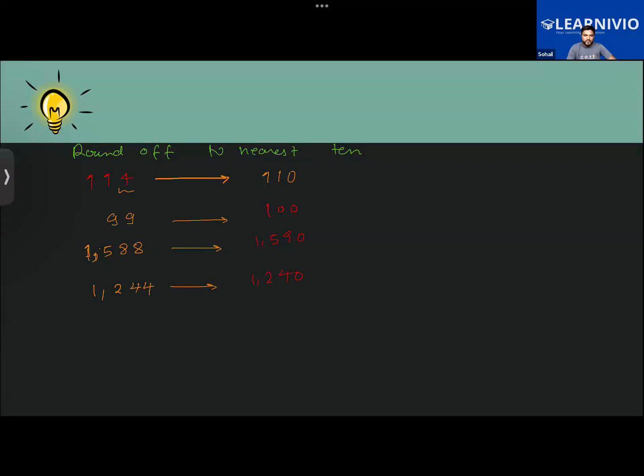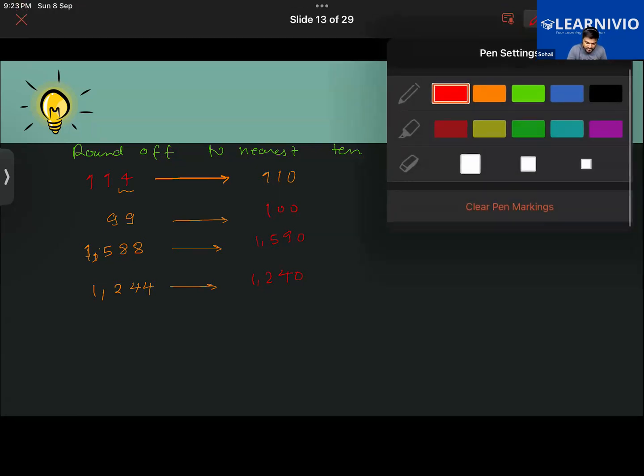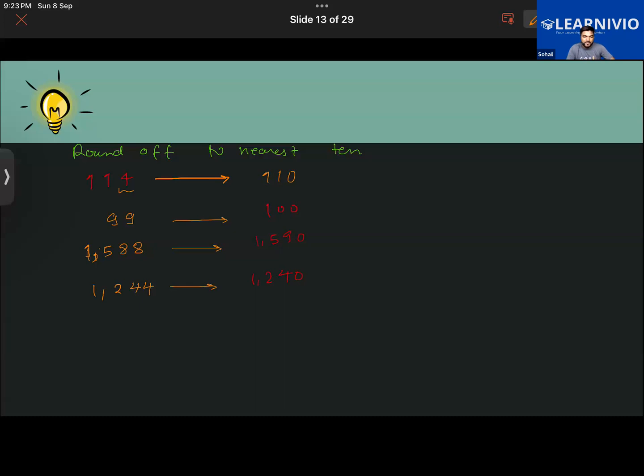Okay, no issues. I hope you guys have learned how we can round off a number to the nearest tens. Now let us learn about rounding a number to the nearest 100. Let us say you are provided with some numbers like 254, 234, 222.